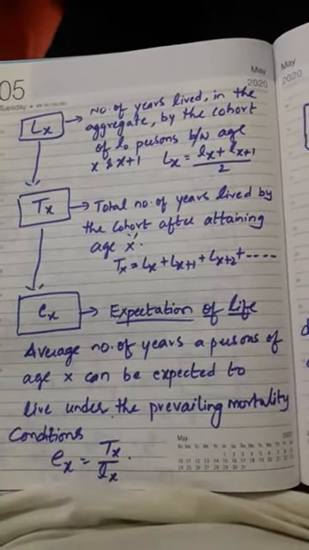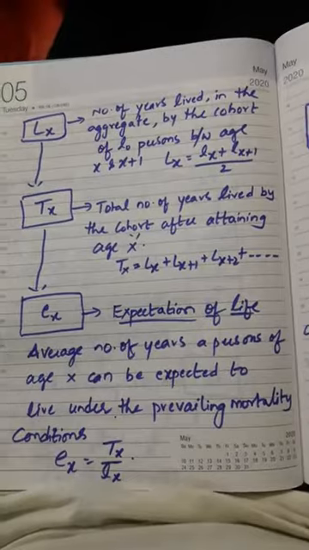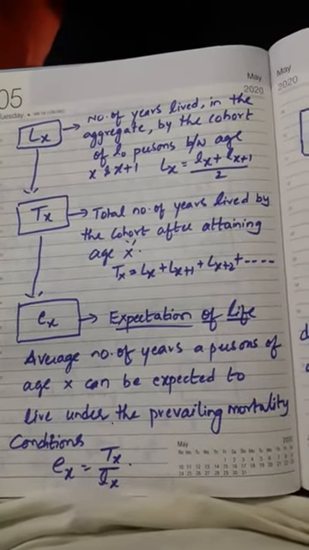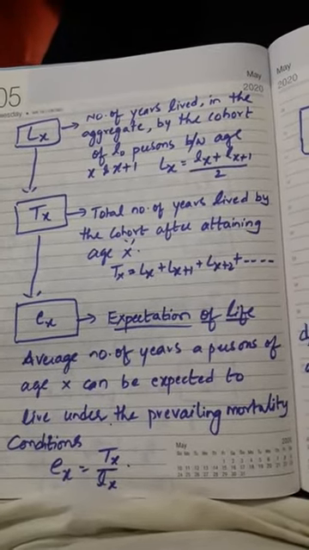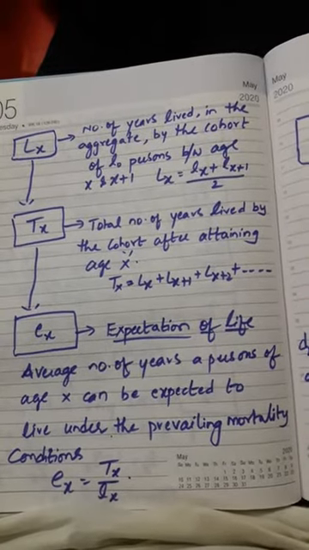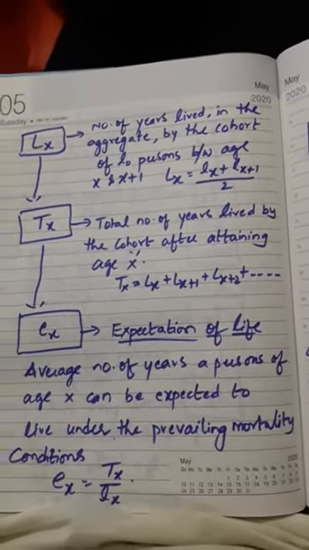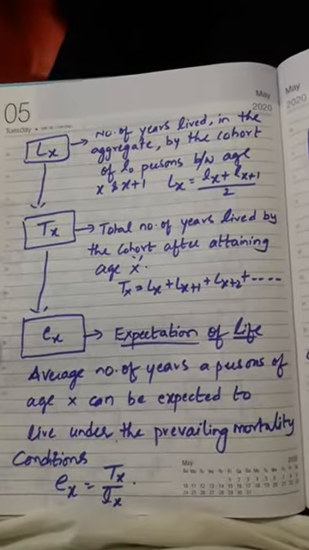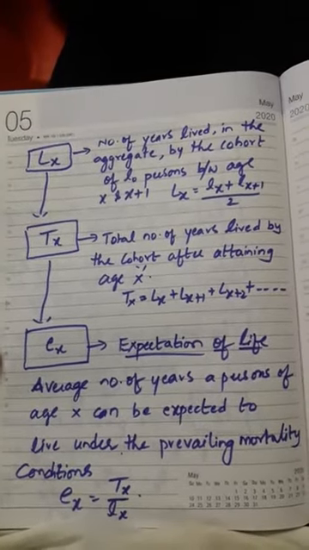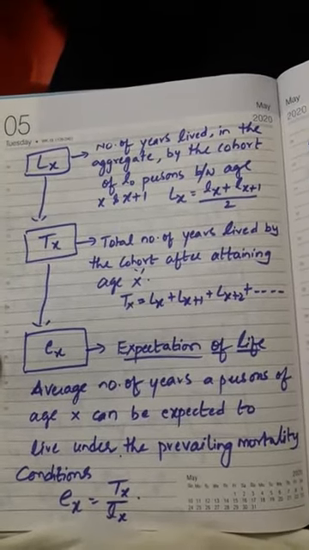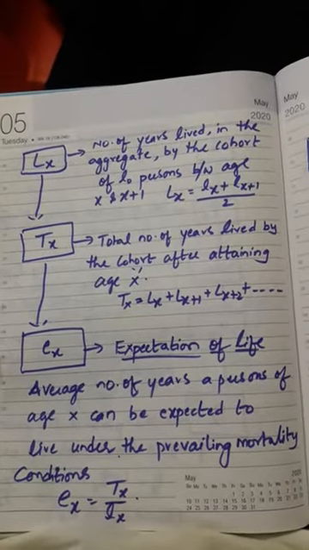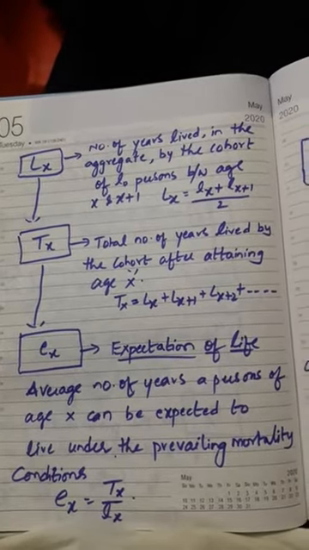So how many years a person is going to survive under the prevailing mortality conditions. So this is the expectation of life. Average number of years a person of age X can be expected to live.